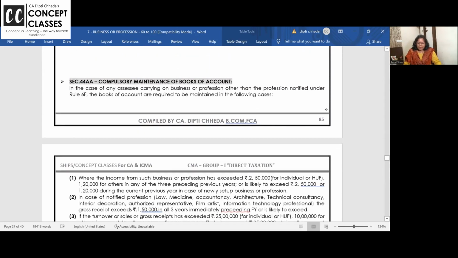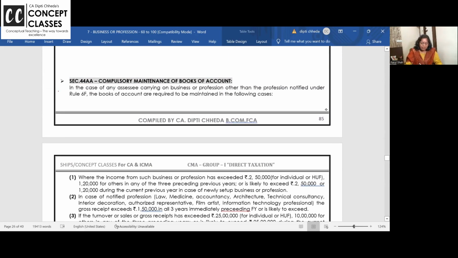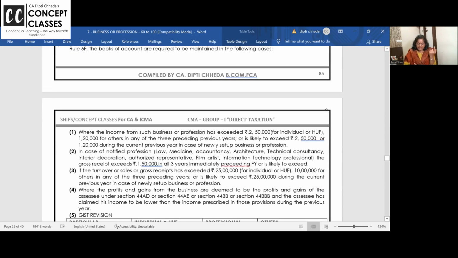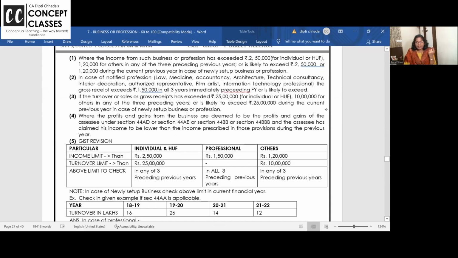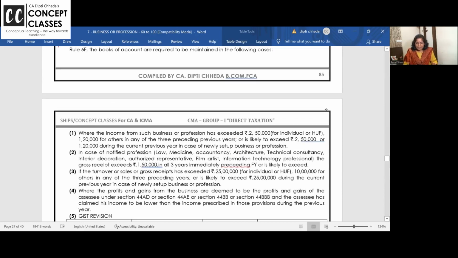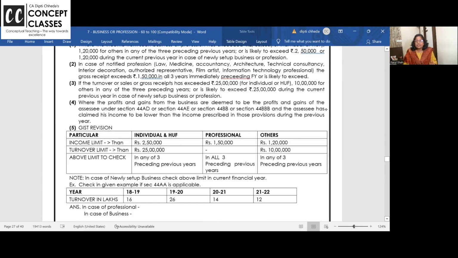Okay, look at this. What am I teaching you, dear students? 44A says, ma'am, when do I maintain books of accounts? Are you an individual and HUF? If your income exceeds 2,50,000, or turnover exceeds 25 lakhs in any of the 3 preceding previous years, leaving out this financial year, the last 3 years, then you have to maintain books of accounts. Is the gist clear? The notes have the detail, but I have given you the gist.